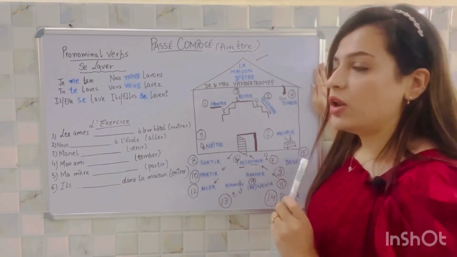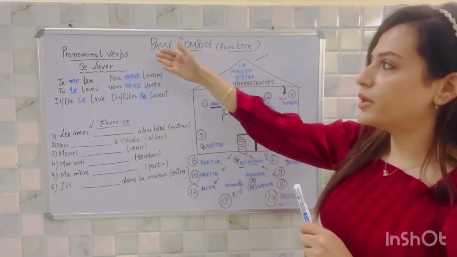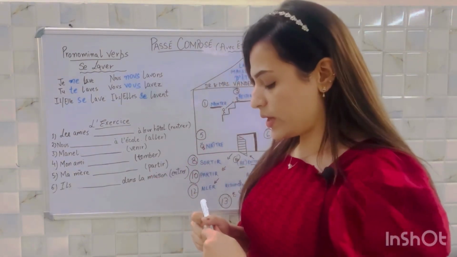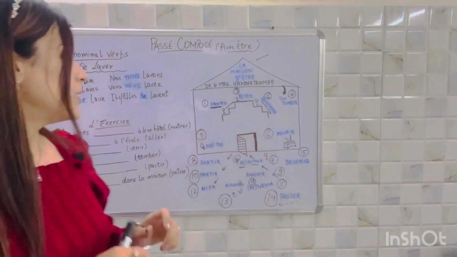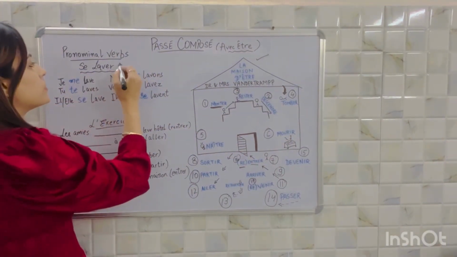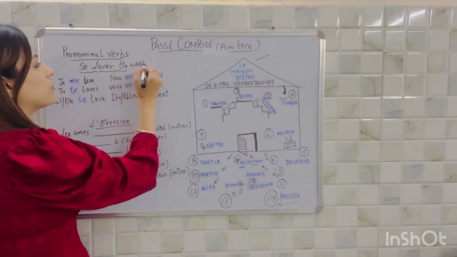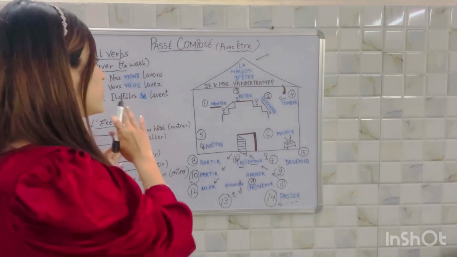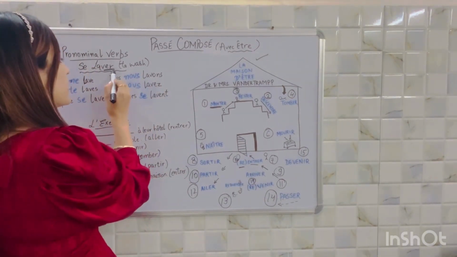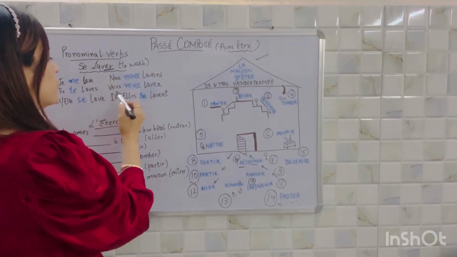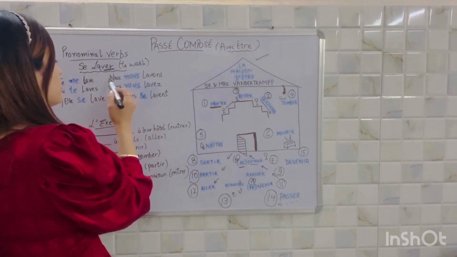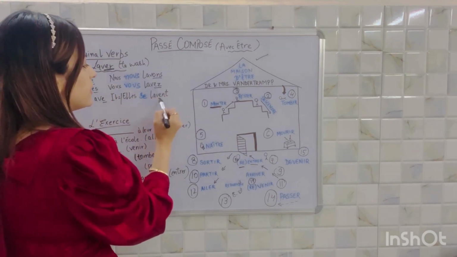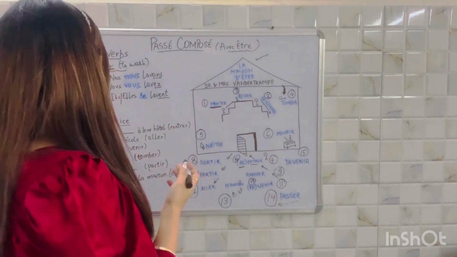Along with these verbs, there are pronominal verbs that take être. All the pronominal verbs will take être. Now what is a pronominal verb? Se laver is to wash oneself. You need to conjugate it the same way that you have conjugated er ending verbs. Since se laver is there, you will say je, tu, il, elle, nous, vous, ils, elles, laver. Simply conjugate the er ending verbs: e, es, e, ons, ez, ent. The same way you need to conjugate this.